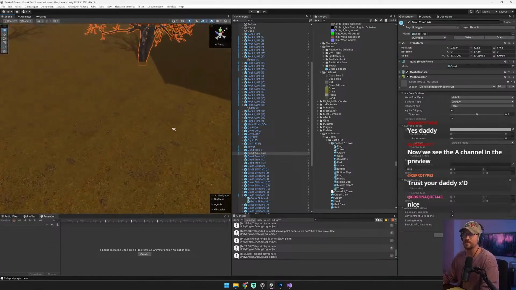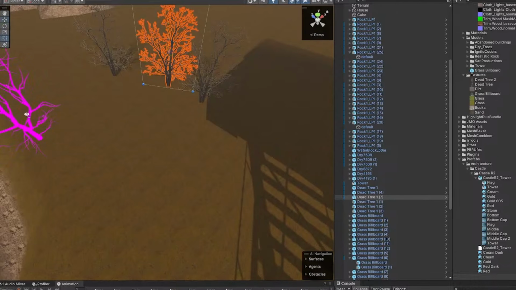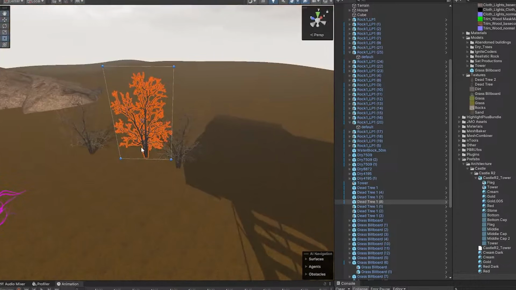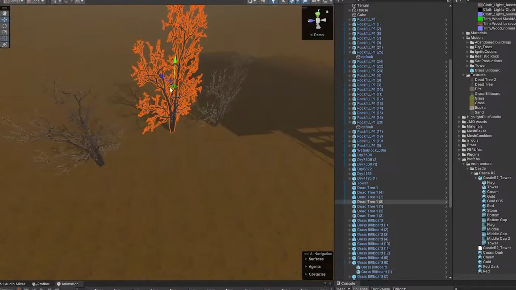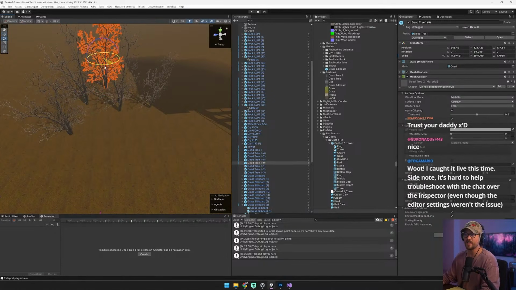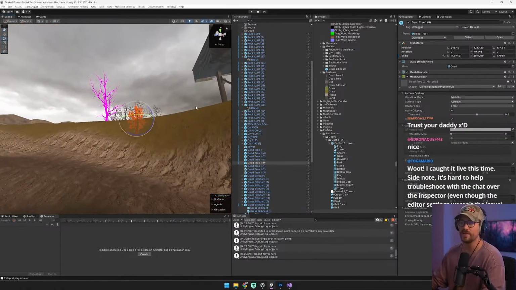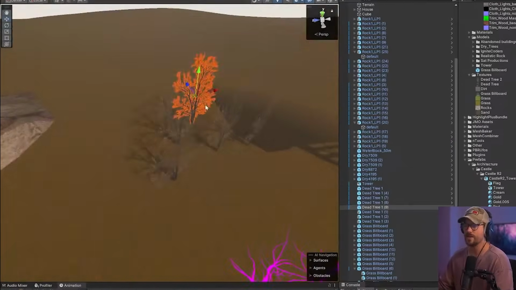Composition is stuff like this. Taking your trees, your billboards, and just creating a really cool shot. And you want to think like a director. Don't think like a game dev. Think like a director. A director would be standing here and they'd say, you know what? I really want like a tree line right here.